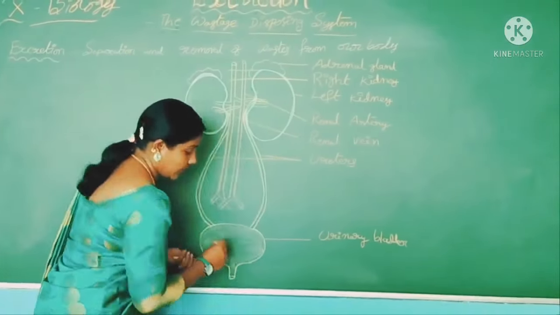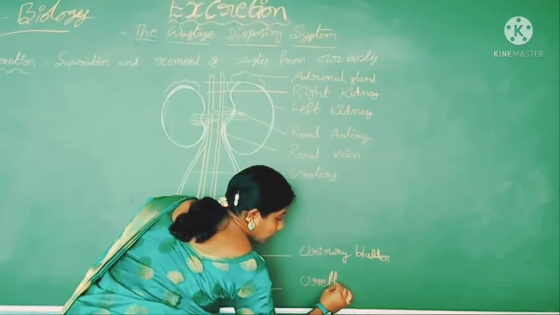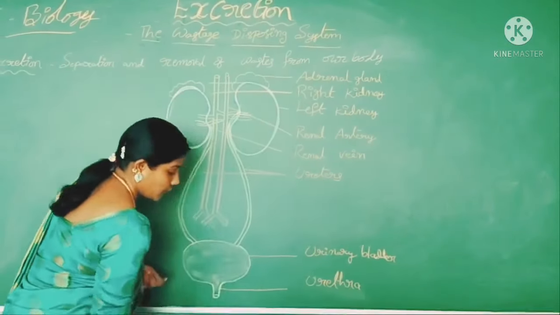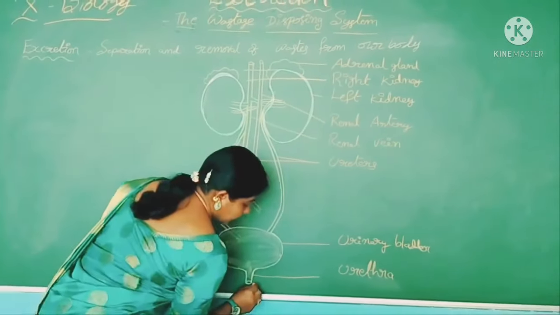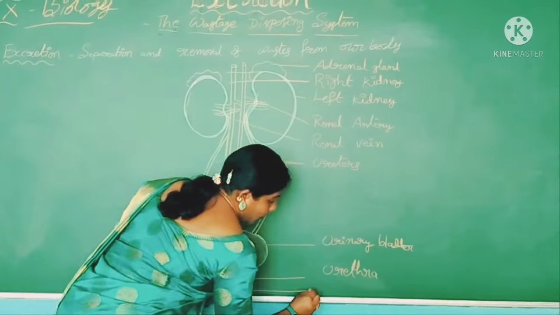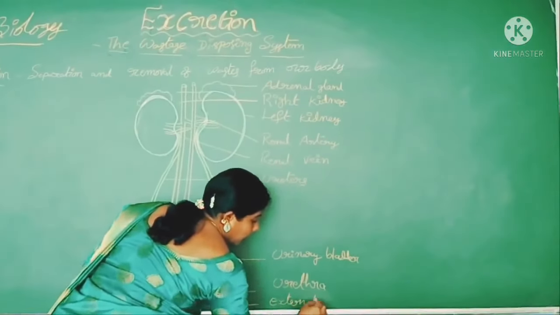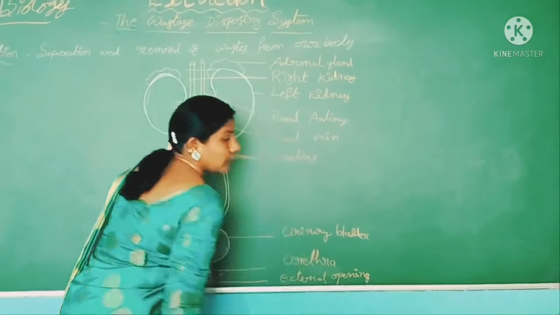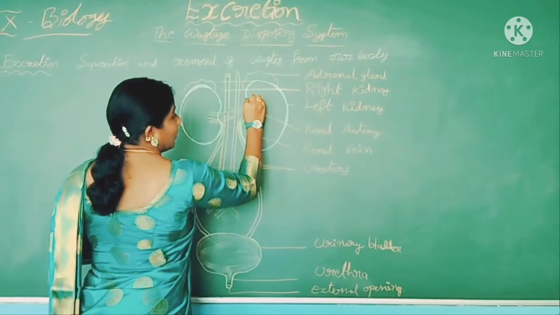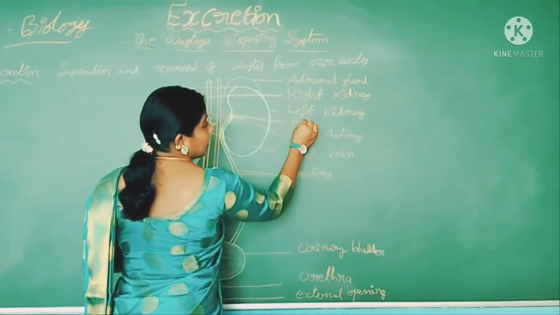It is called the urethra. The urethra opens to the external opening.